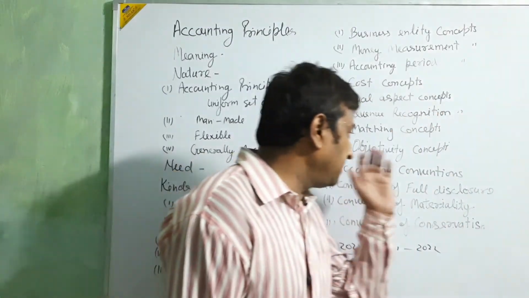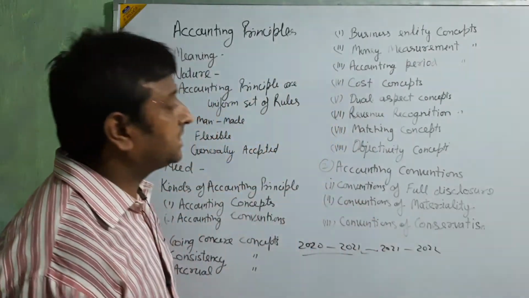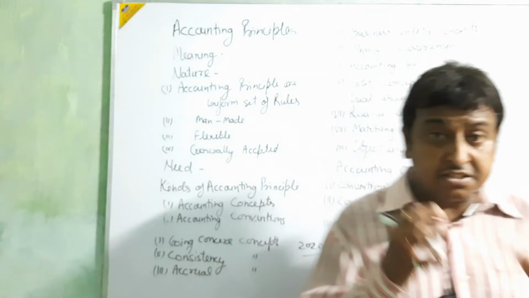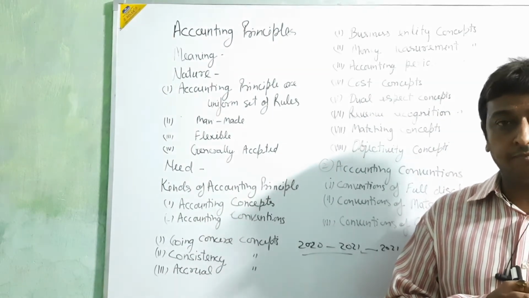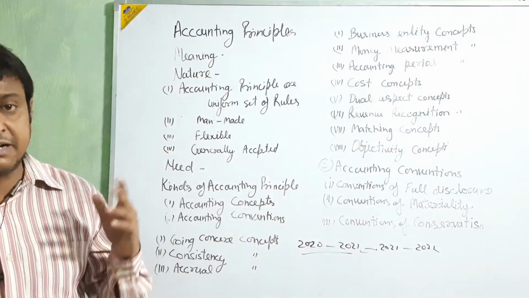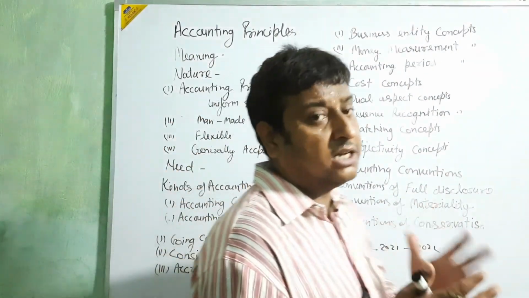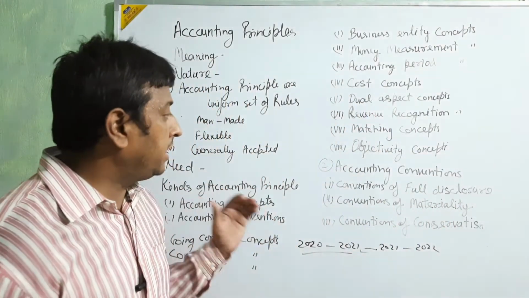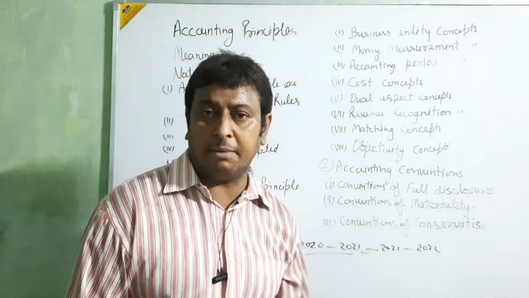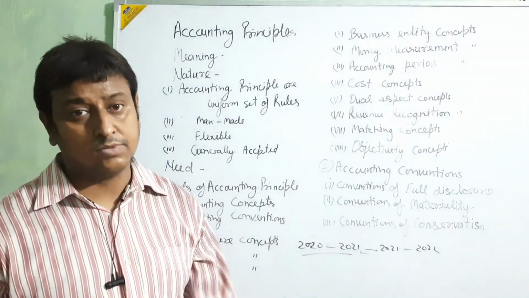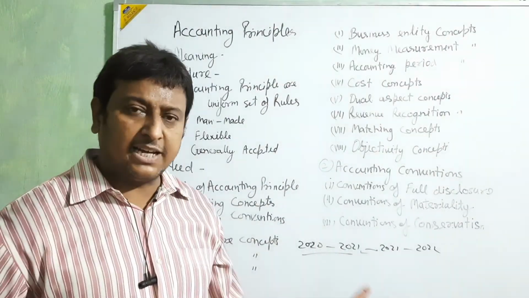Okay, objective concept. In this concept we are going to take the objective system. What type of objective is made by the manager, what type of objective is made by the owner, what type of things are taken by the system, that system we are going to follow in this objective concept. Okay beta, clear or not? Up to this is clear, na?